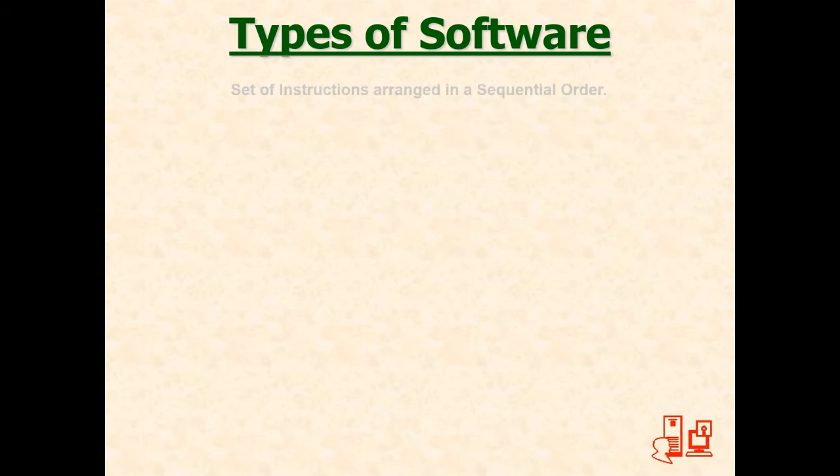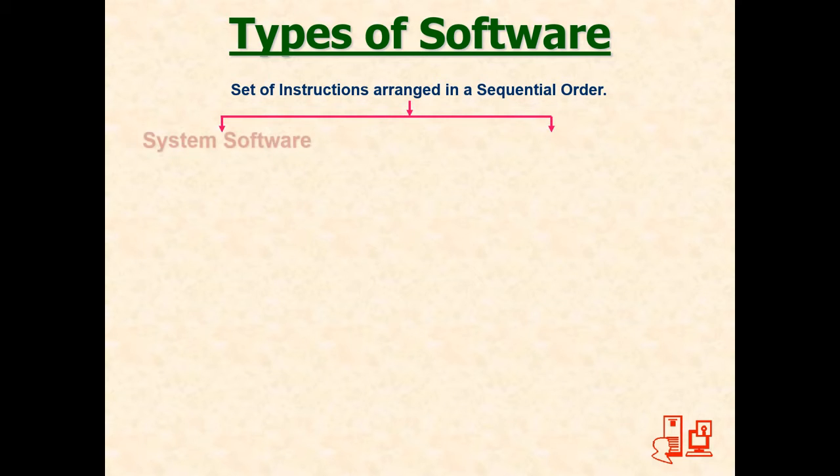Now there are many types of software, but they are broadly divided into two categories. One is system software and the second is known as application software. What is system software? System software is software which is used by the system for itself. This set of instructions given to the computer to do a particular task is used by the computer for its own purpose. I gave you the example of ROM BIOS last time in the CPU unit. It is a booting sequence which has software which helps the computer to start itself.